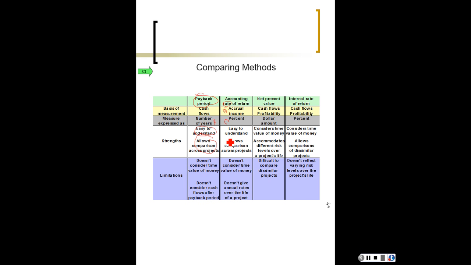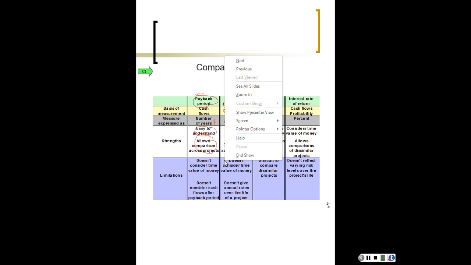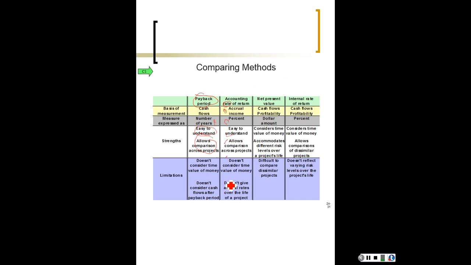What's the strength of the accounting rate of return? It's very easy to understand. It allows comparison across projects. The limitations, again, it doesn't consider time value of money, and it doesn't give annual rates over the life of a project. So that's the accounting rate of return.